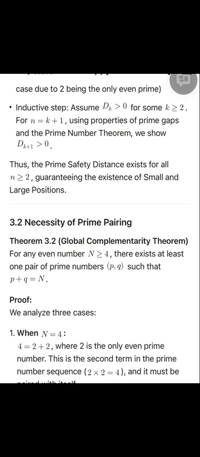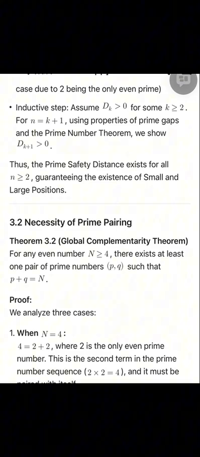Due to the existence of prime safety distance, at least one pairing form exists for each even number category, and typically multiple forms exist. 3.3 Recursive structure and infinite positions. Theorem 3.3, Infinite position theorem. For any even number n greater than or equal to 8, there exist infinitely many prime pairing forms, corresponding to different levels of the small position hierarchy. Proof. Through the recursive hierarchical principle, extracting small positions from the original sequence forms new sequences, each level of which contains its own small positions.